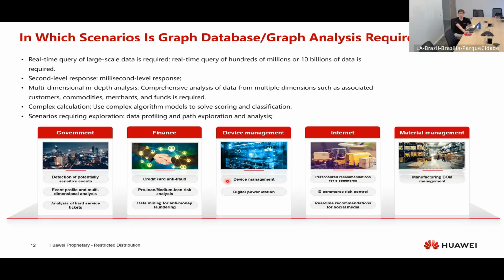For device management, which is the electrical network topology, for internet, recommendations for e-commerce, recommendations for social media. We're going to talk about this later. And for material management also, BOM is the bill of material, right? So it's like the recipe of our product. We can also structure this as graphs.